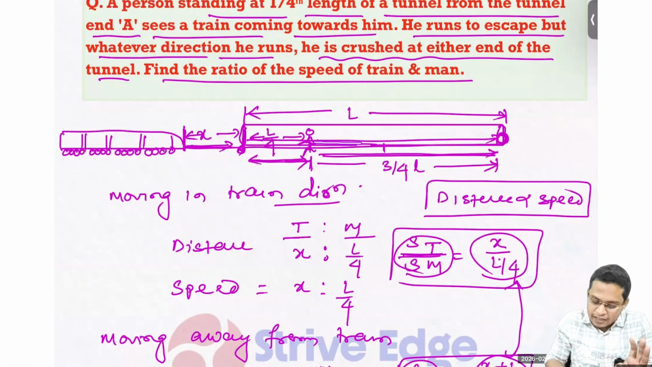Again, in the second case, the man has to travel 3/4 L. If the train is traveling, then it has to travel x plus L distance. By equating the same distance ratios, you will get the answer.